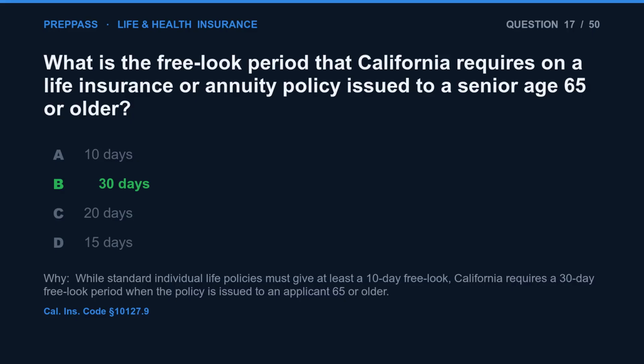The correct answer is B. While standard individual life policies must give at least a 10-day free look, California requires a 30-day free look period when the policy is issued to an applicant 65 or older.